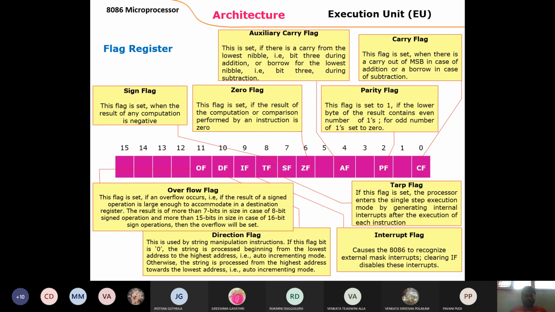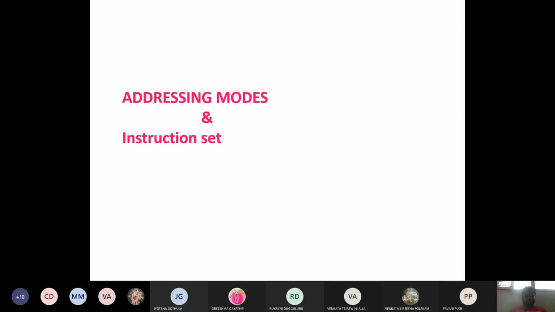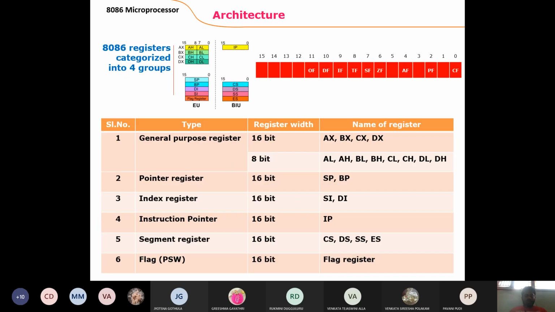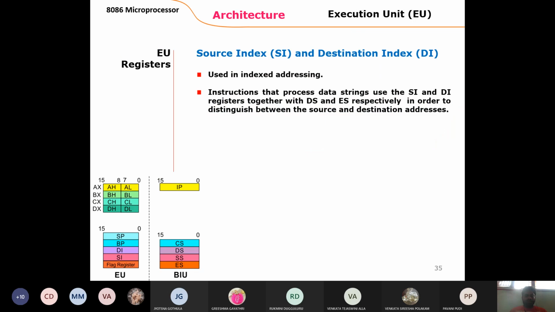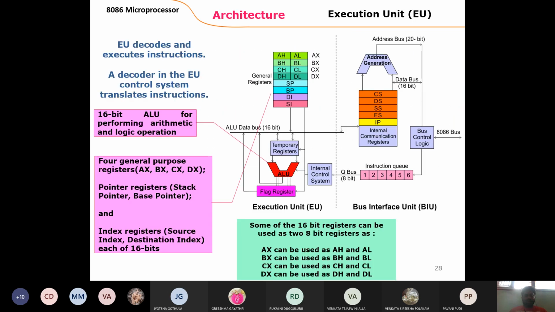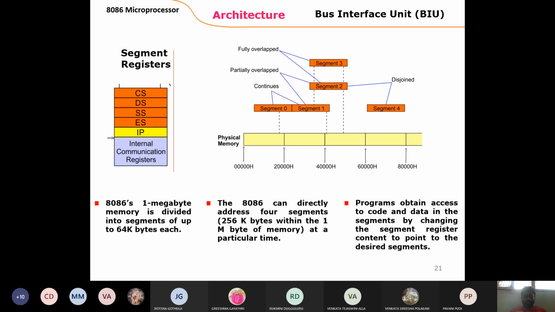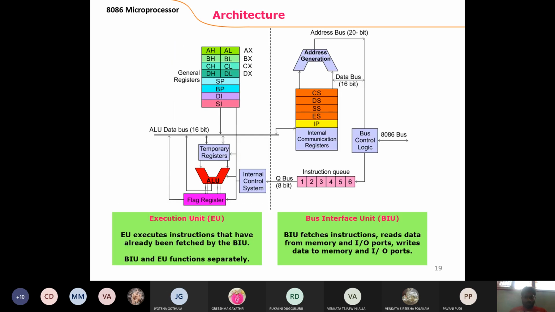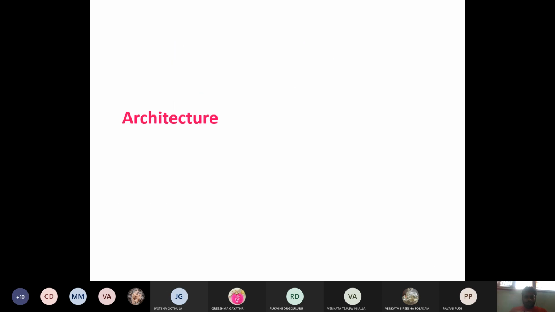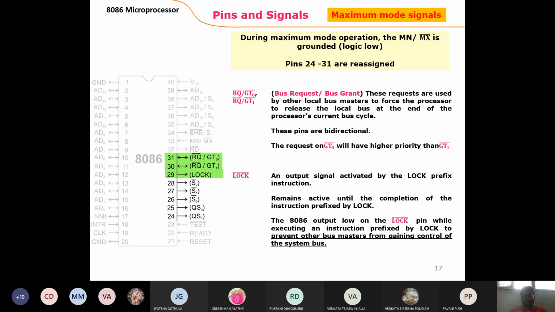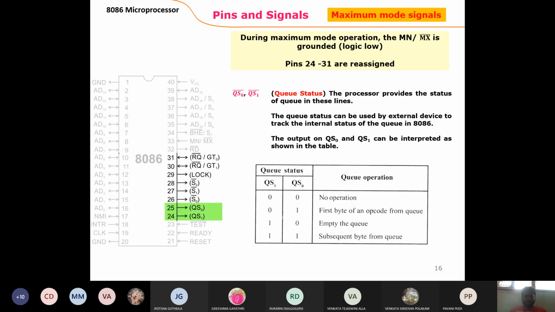After that we are developing the architecture. Already explained about the architecture. Next, the pin diagram. Already said about the pin diagram. So what is the use of the pin diagram? Coming to explain about the pin diagram, it has 40 pins. In the 40 pins there are totally 16 data lines and 20 address lines. Based on that we are designing the pin diagram.